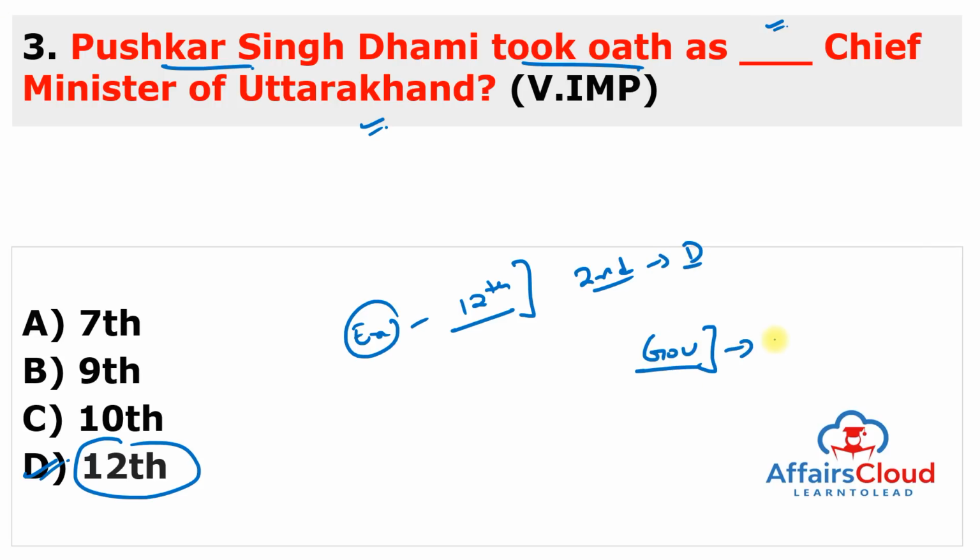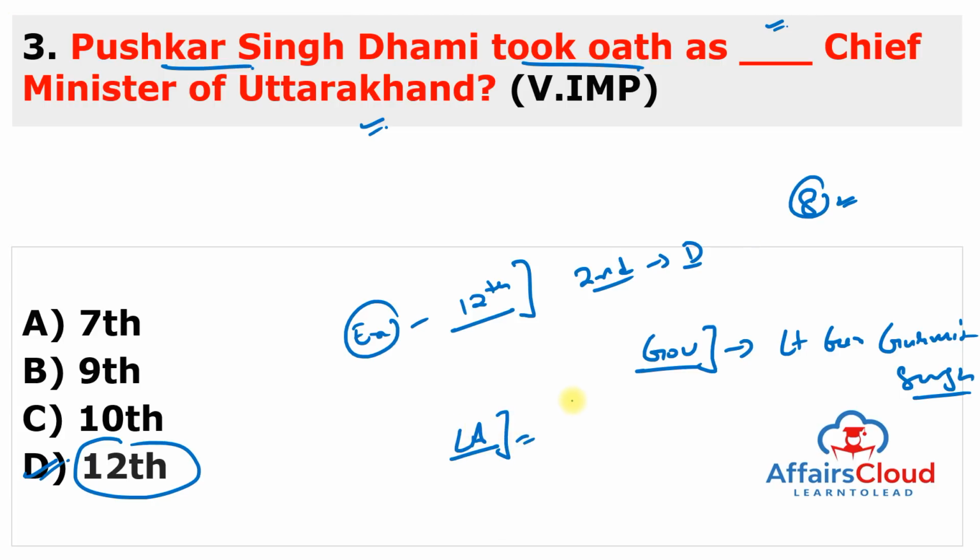And who is the Governor? The Governor is Lieutenant General Gurmeet Singh. Gurmeet Singh, you have to remember the name of the Governor. Along with him, 8 cabinet ministers were also administered the oath. But he is not a member of the Legislative Assembly because he lost the assembly election. So he has to get elected from any of the constituencies of Uttarakhand within a period of 6 months. Otherwise, he ceases to be the minister.